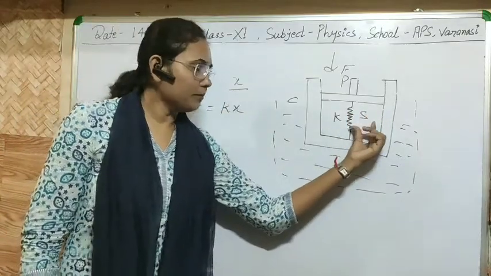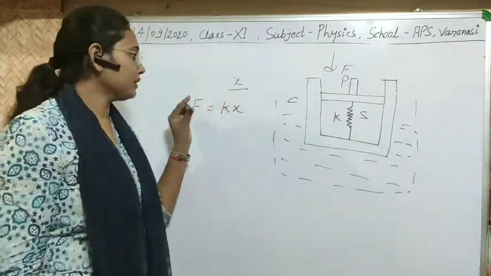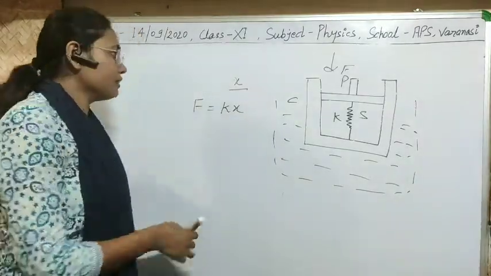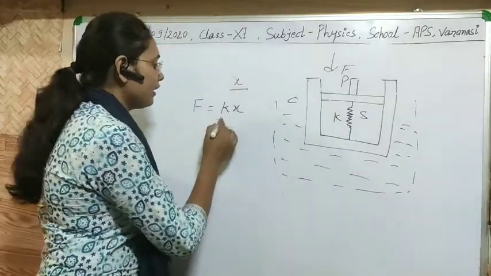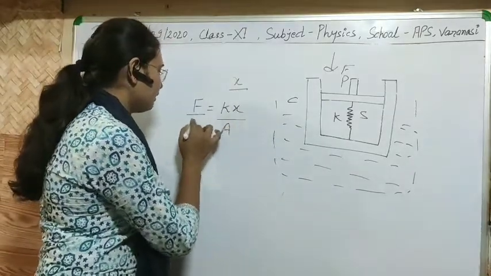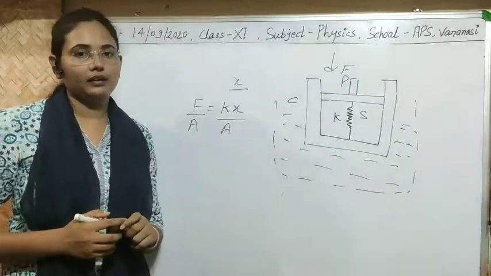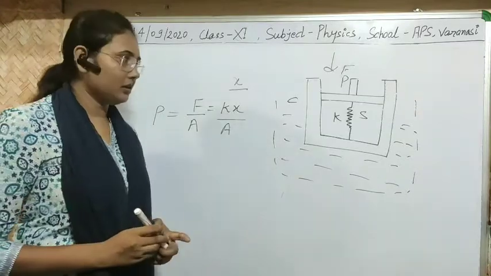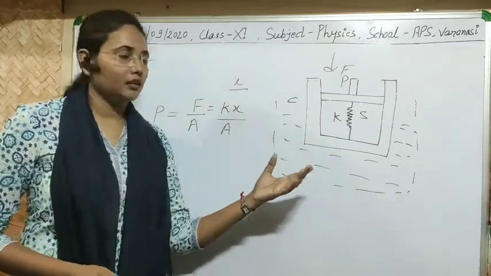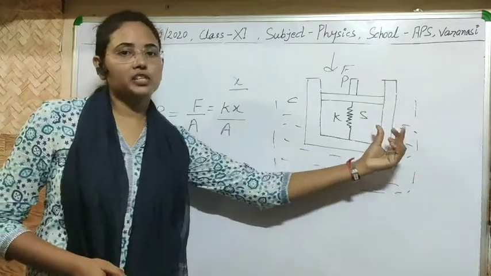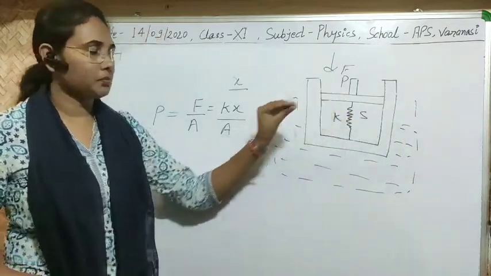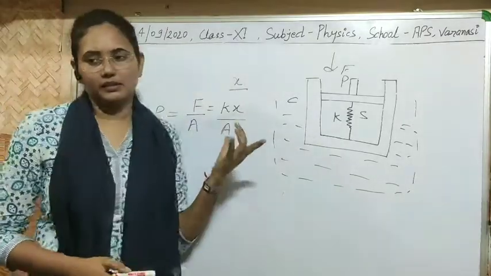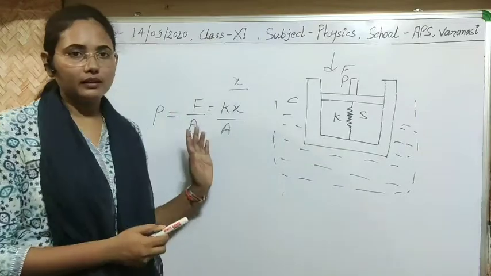If we know the compression in the spring, then we can easily find out the force exerted on it. So this is the force exerted by the liquid, and if we divide it by area, then we will get hydrostatic pressure. So this experiment is very easy. We only have to calculate the displacement in this spring, and after that we can easily calculate hydrostatic pressure. So this is clear, I think.